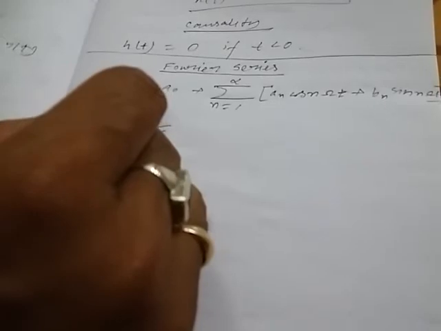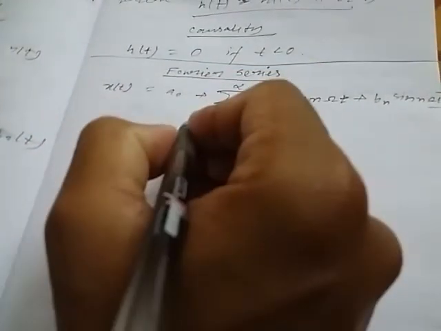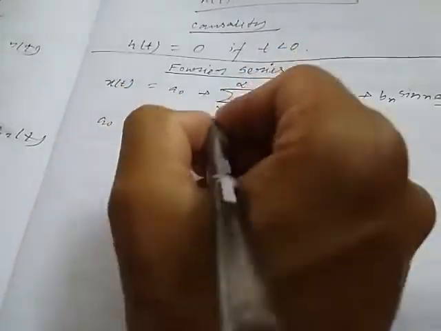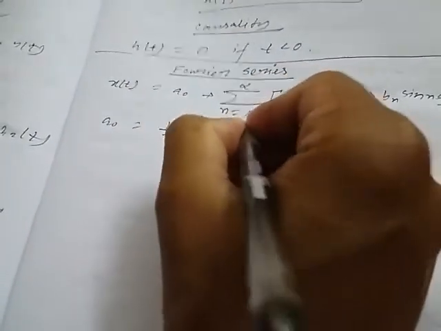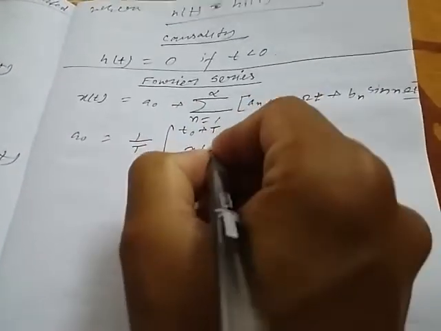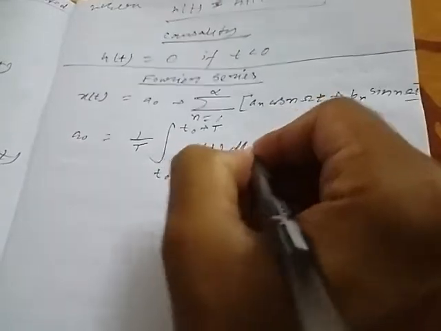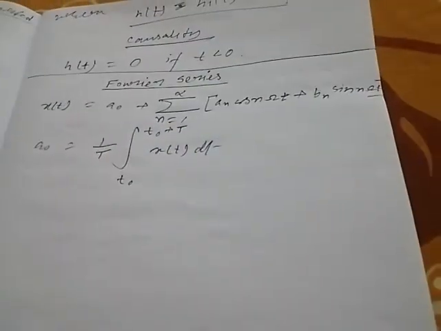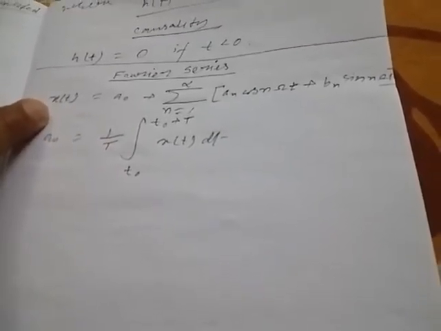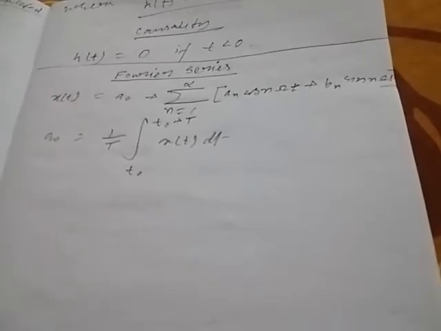In this Fourier series, the Fourier coefficients can be expressed by these relationships. a0, that is the DC component of the Fourier series, can be represented by this formula: 1 by capital T, integration over t0 to t0 plus capital T of x(t) dt. Now, what is capital T? Capital T is the time period of this periodic signal x(t).